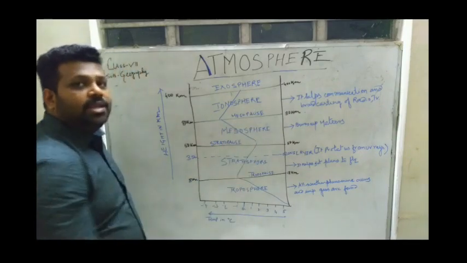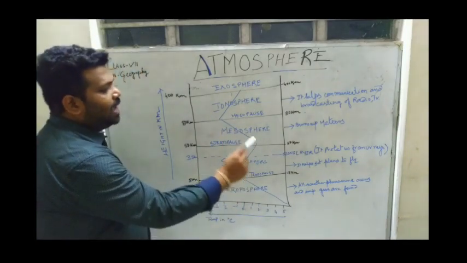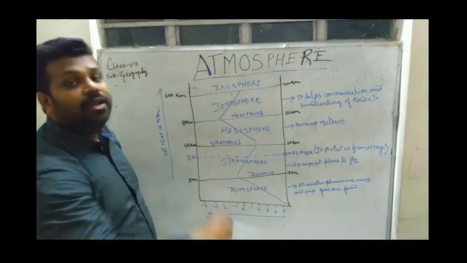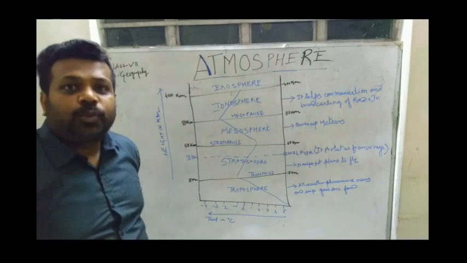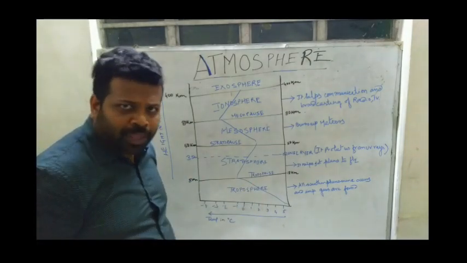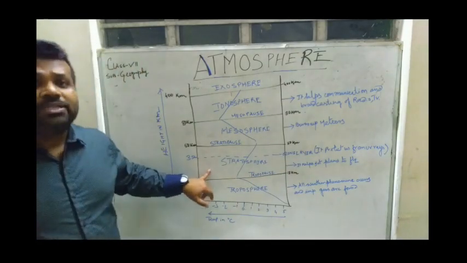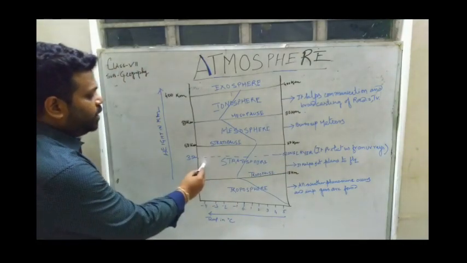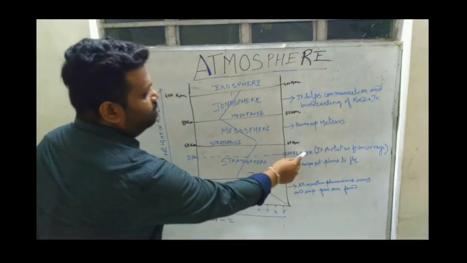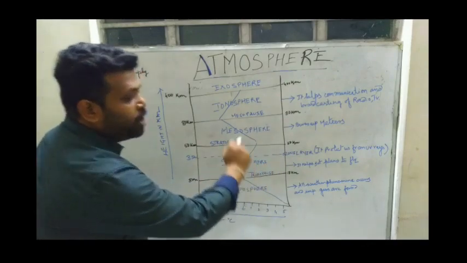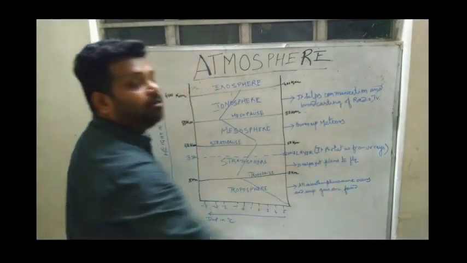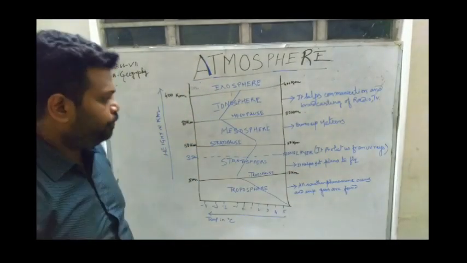Now the temperature is increasing and this layer helps the jet planes to fly. Why? Because in this layer there are no clouds. So that's why the jet planes prefer to fly through this layer. Another important thing about the stratosphere: up to 35 km there is the ozone layer, which means we can see the concentration of ozone. This ozone layer protects us from ultraviolet rays of the sun.